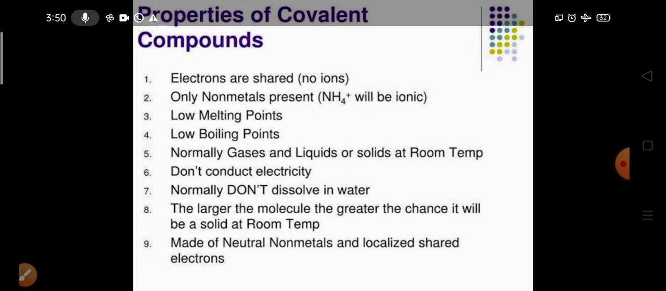We already discussed all these points. Normally they don't dissolve in water. Why? I told you. And the larger the molecule, the greater the chance it will be solid at room temperature. That is the reason why wax, candle wax, is solid. Why is it solid? Because it contains more than 10 carbons. We will discuss all these things. They are also made of non-metals with localized shared pairs of electrons.